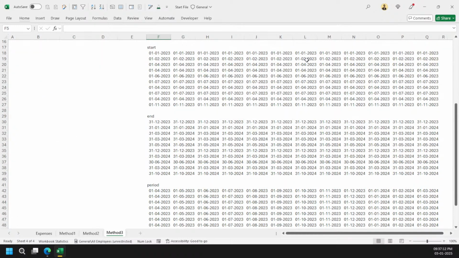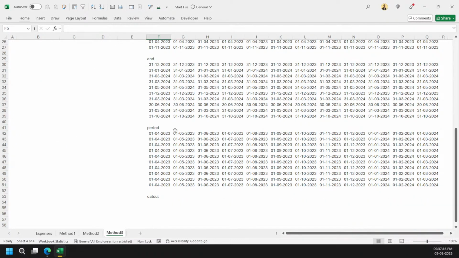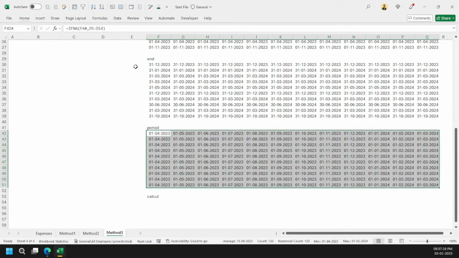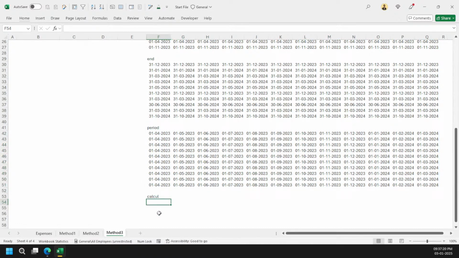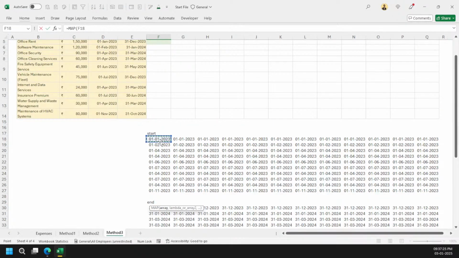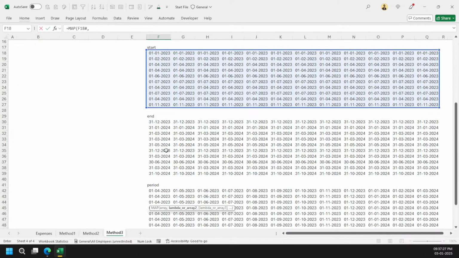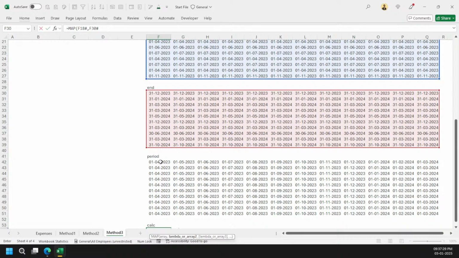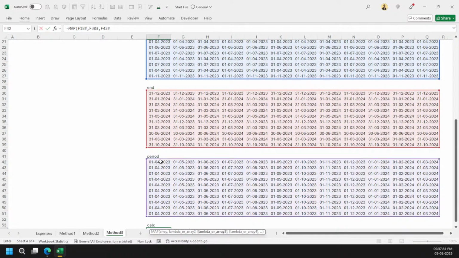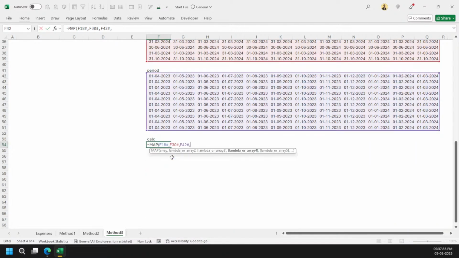So that's why I had to multiply these values to make these arrays equal. Okay, so you can see that the size of all of them is equal. So that's the thing. So now what can I do here? Simply the map, and then again the array. I have selected everything. All I can do now is start, my end date, and my period dates, and then simply going to write my function.